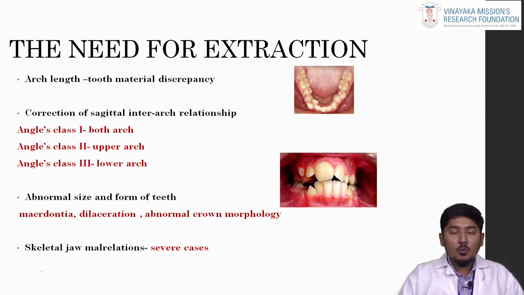In case of Angle's class 2 malocclusion, there are three scenarios. In few cases, we can go for upper 4s extraction. In some cases, we can go for upper 4s and lower 5s. In few cases, we can go for upper 4s and lower 4s.